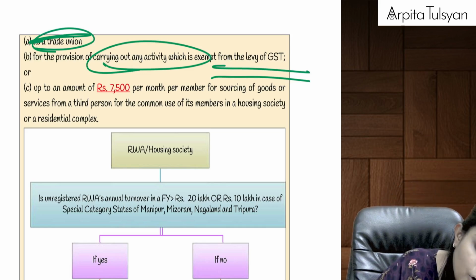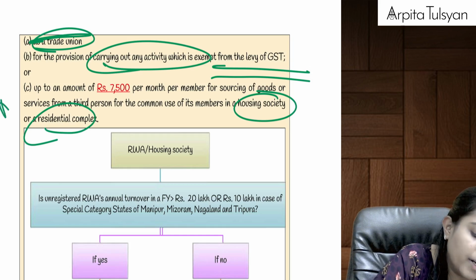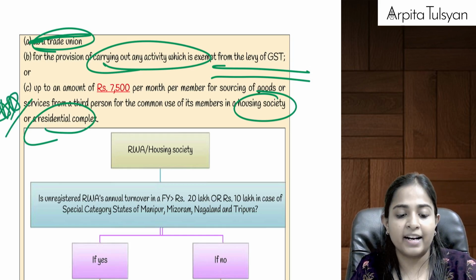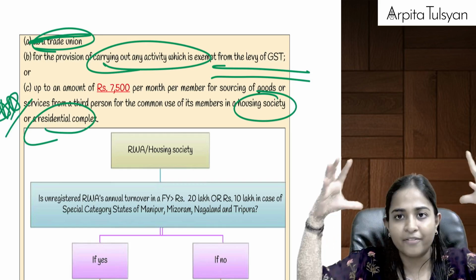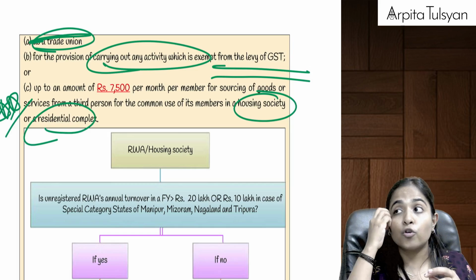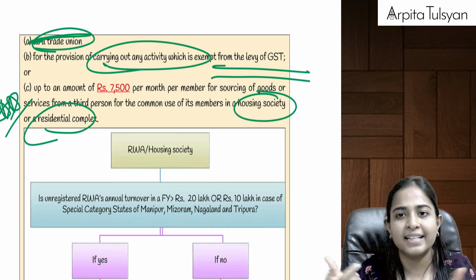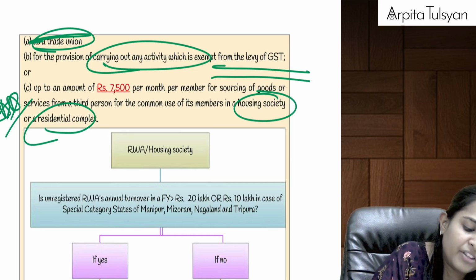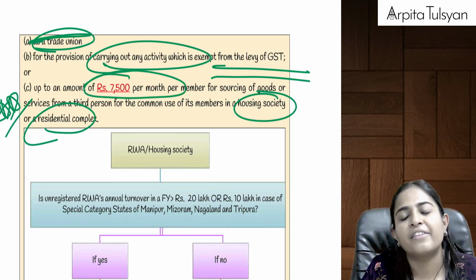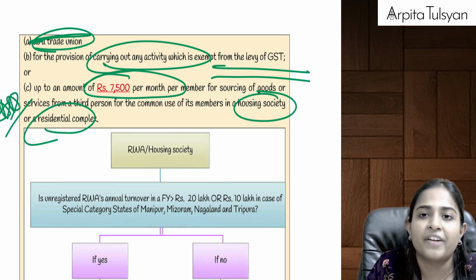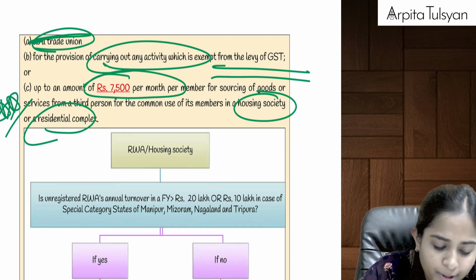But in case of a housing society, this point is super duper important. A housing society is made with a combination of all the members, so we require maintenance of the housing society, for which the maintenance contribution is paid by the members only. If the maintenance is up to 7,500 per month per member, then there will be no GST applicable.